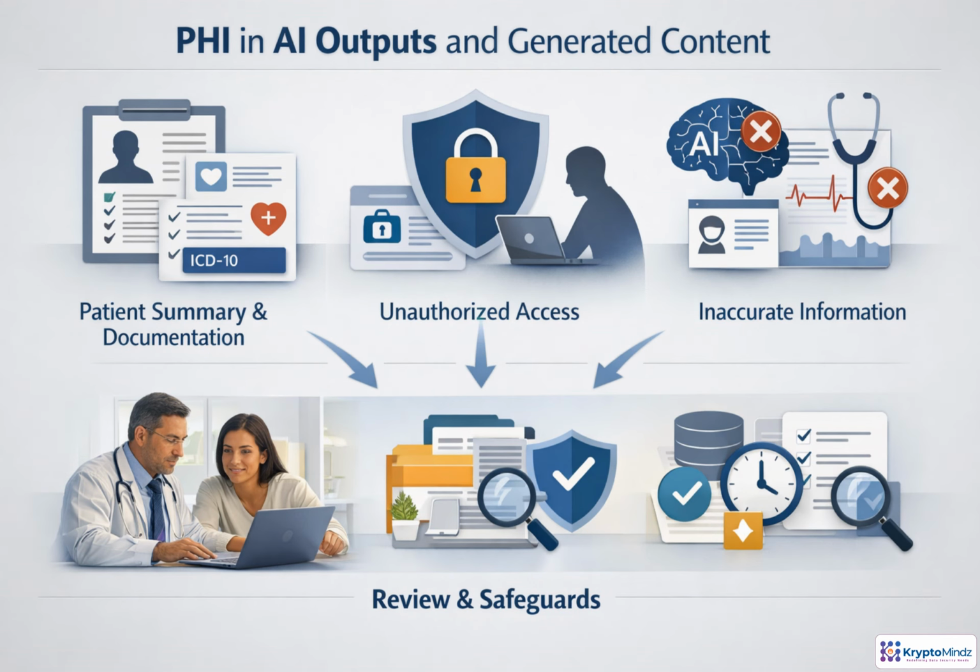The output matters too. Generated content can itself become PHI, such as a patient summary, discharge instruction, coding suggestion, risk score, or authorization narrative. That output may be sent to the wrong person, stored too long, or include hallucinated details that look clinical. Treat generated content like regulated health information. Limit access, route it carefully, require human review, define retention, and log who saw or used it.